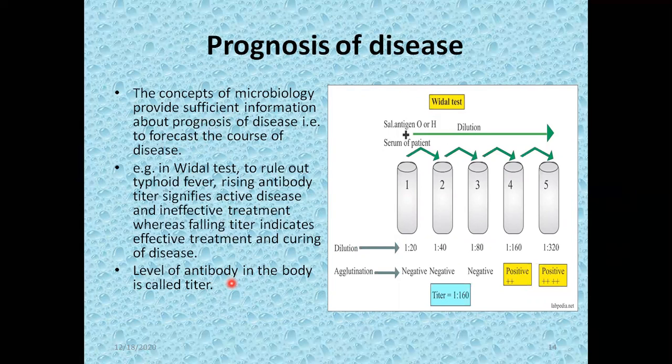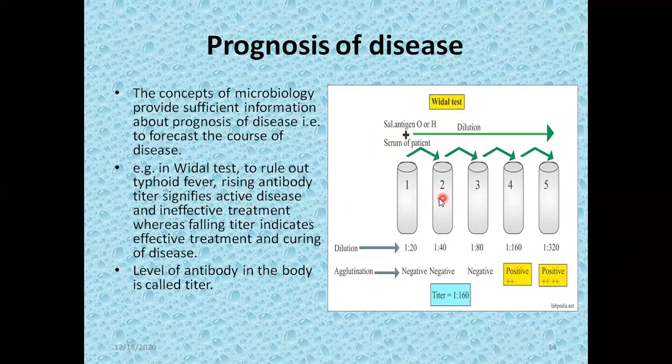Sometimes we perform tests, and by observing the test, we can find whether the disease is controlled, whether the disease is reduced, or the disease is progressing. For example, the best example to understand the prognosis of disease is the Vidal test. Vidal test is the name of the test used to diagnose typhoid fever. In the Vidal test, rising antibody titer signifies active disease and ineffective treatment, whereas falling titer indicates effective treatment and curing of disease.